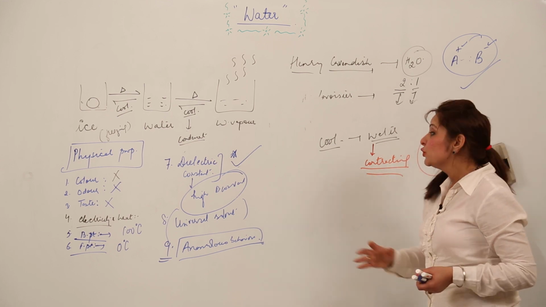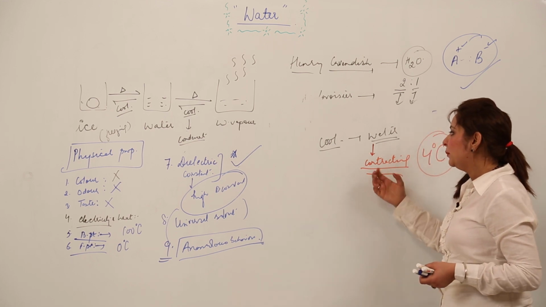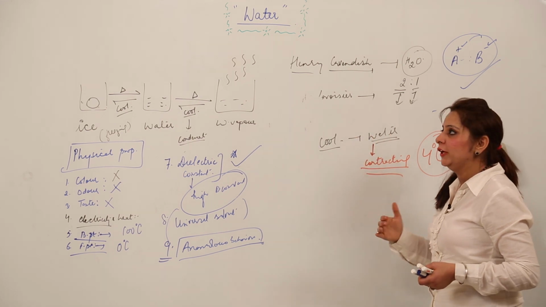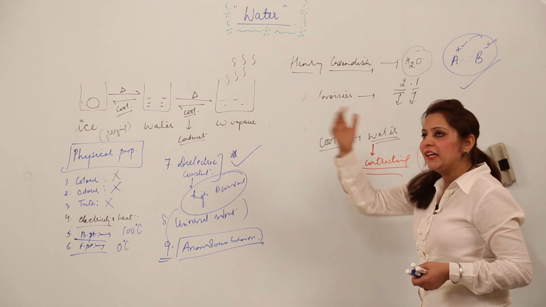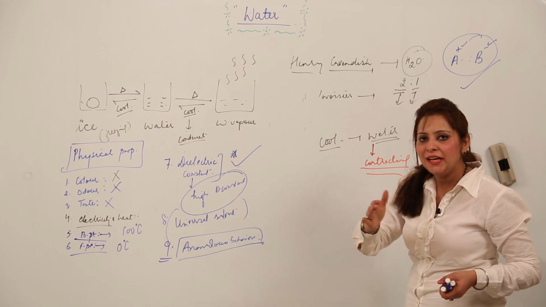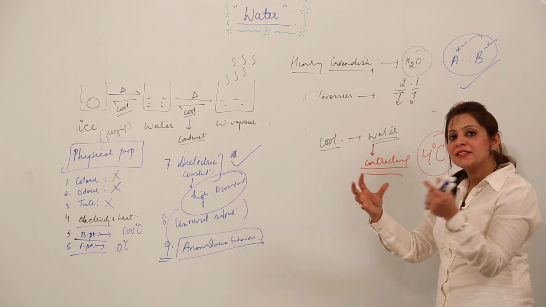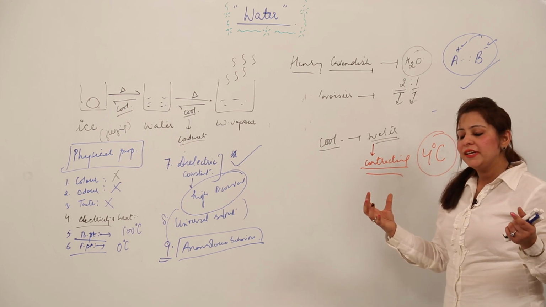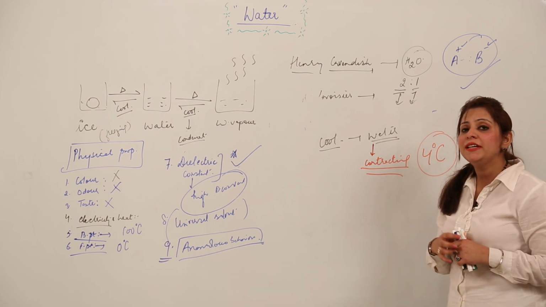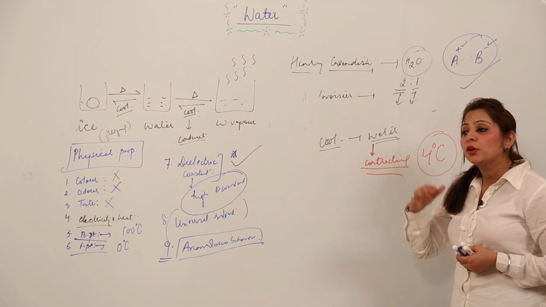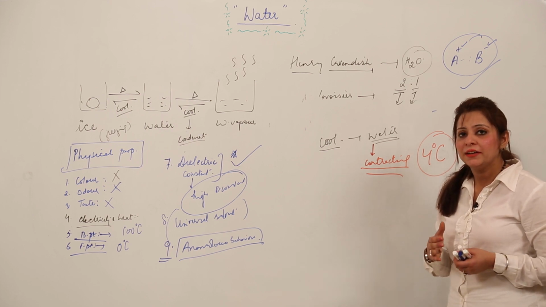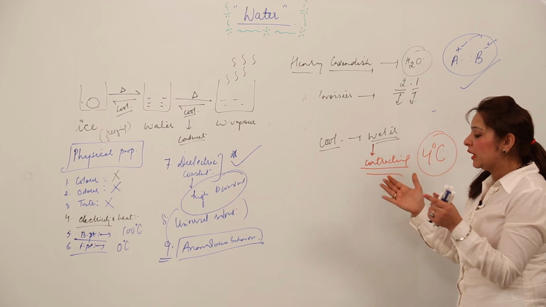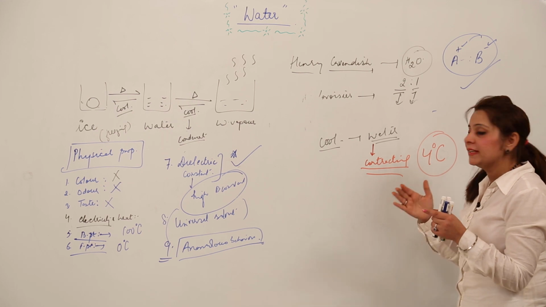You know that, right? So I am cooling water, decreasing the temperature. For example, we have a temperature of 10 degrees Celsius. I am making it 9, then 8, 7. That means the particles start coming closer to each other, right? When they start moving closer to each other, what is indicated by it? That means they are going to possess high density, right? They are coming closer to each other, so it has high density.